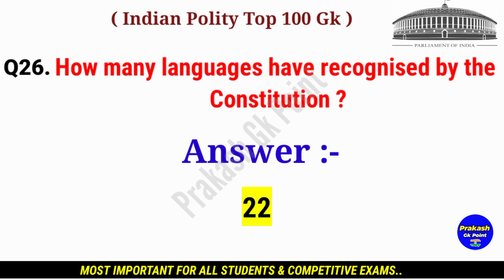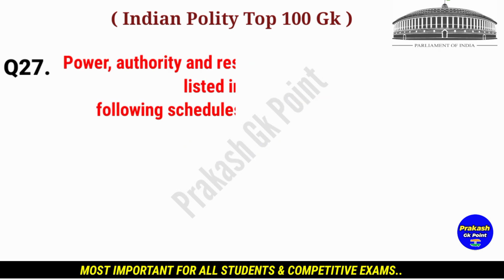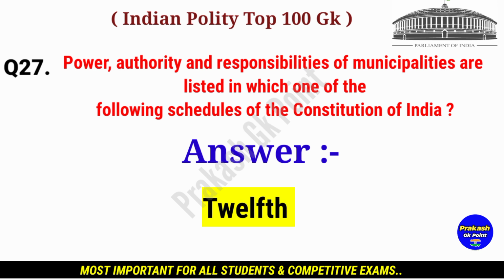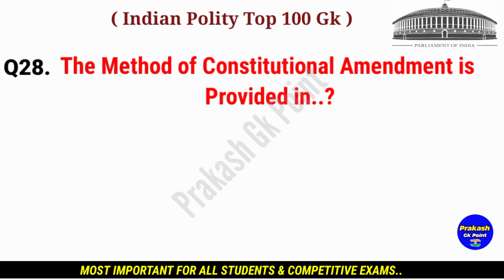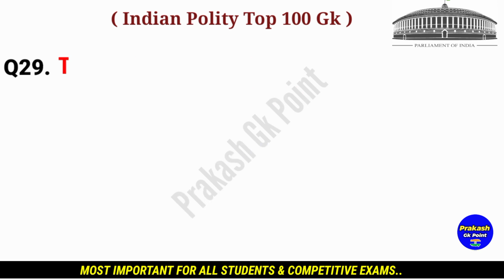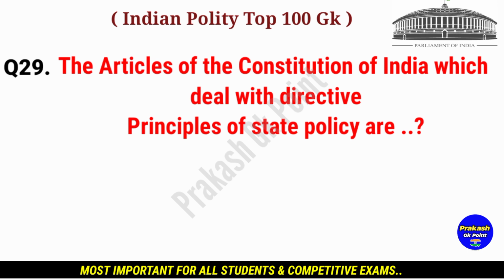Answer. 22 languages. Power, authority and responsibilities of municipalities are listed in which one of the following schedules of the Constitution of India? Answer. 12th. Next question. The method of constitutional amendment is provided in which article? Answer. Article 368. The articles of the Constitution of India which deal with directive principles of state policy are?